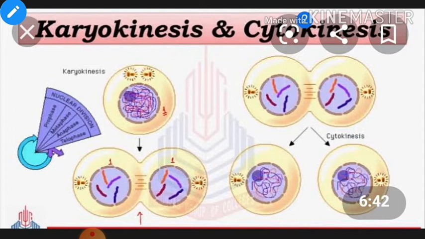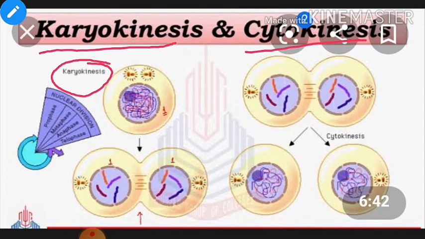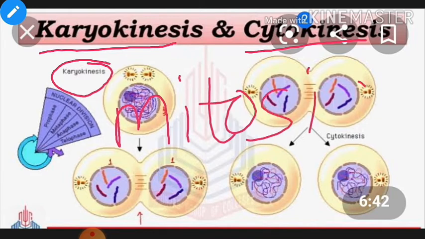You must remember that in the mitosis mechanism there are two steps, karyokinesis and cytokinesis. When we discuss the mechanism, mitosis has two substages.